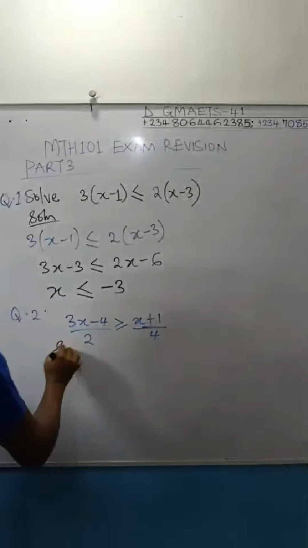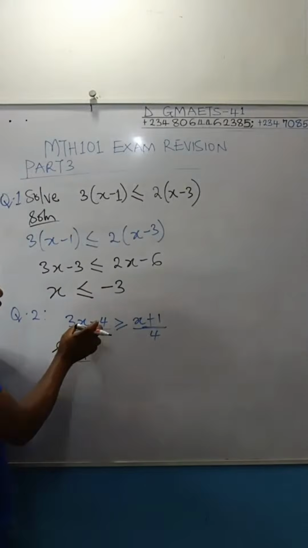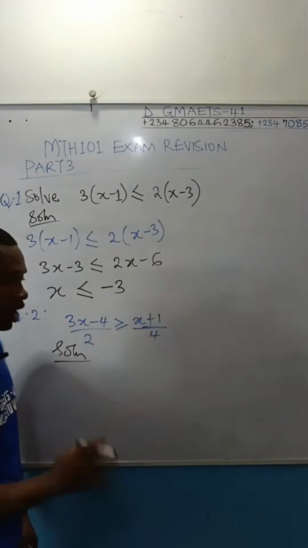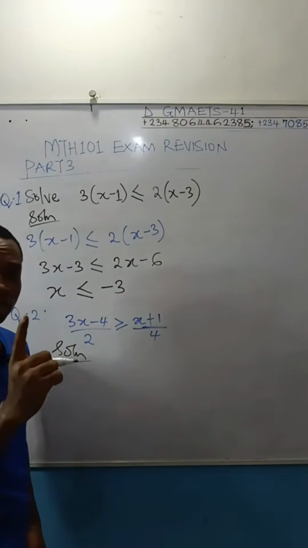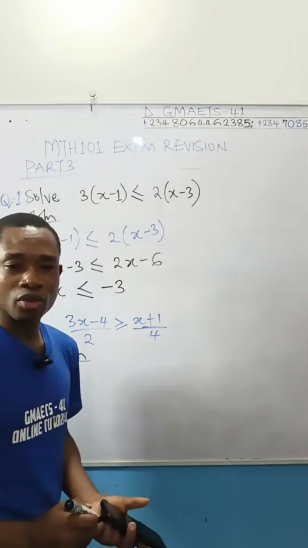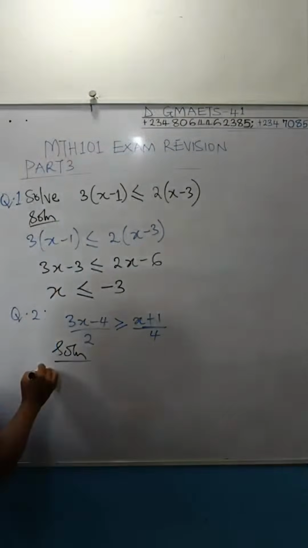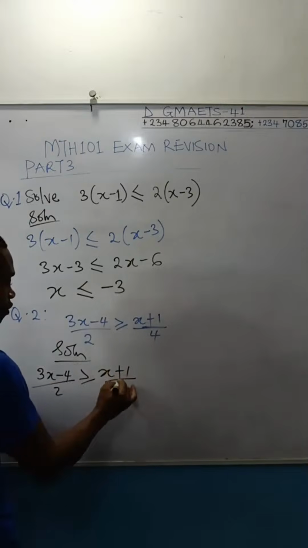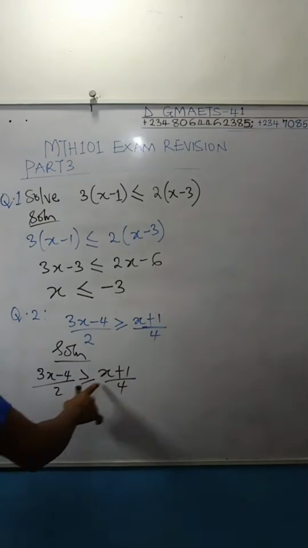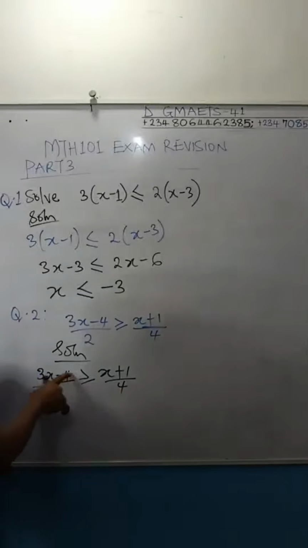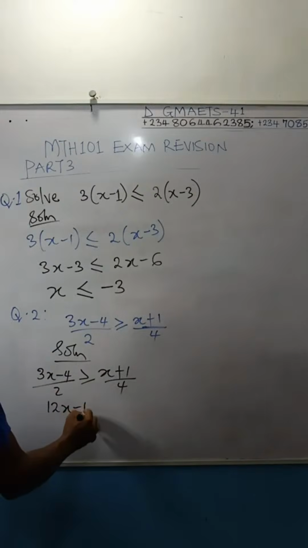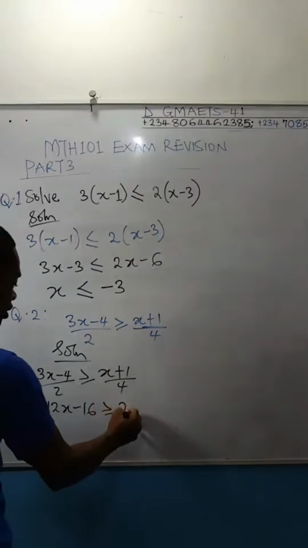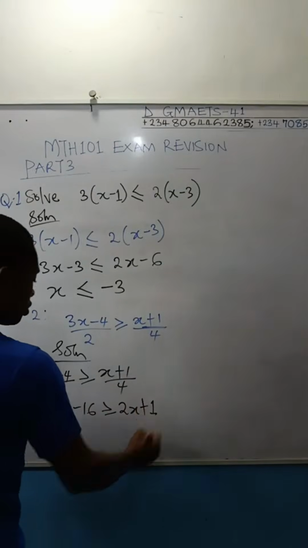In here, since what you are looking for is x, and the x is in fraction form, and you notice that on the left you have a single fraction, and on the right you also have only a single fraction, the principle of simple equation you are expected to apply is to cross multiply. So this is (3x minus 4) all over 2 greater than or equal to (x plus 1) over 4. Cross multiply. So this 2 is multiplying everything in the numerator here, and 4 is multiplying everything in the numerator here. Let's do that. 4 times 3x will give us 12x. 4 times minus 4 is minus 16. Greater than or equal to 2 times x is 2x. 2 times 1 will give you plus 2.